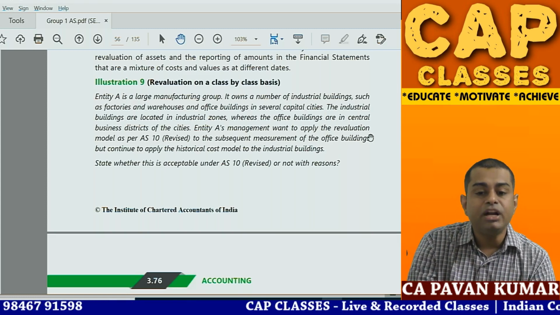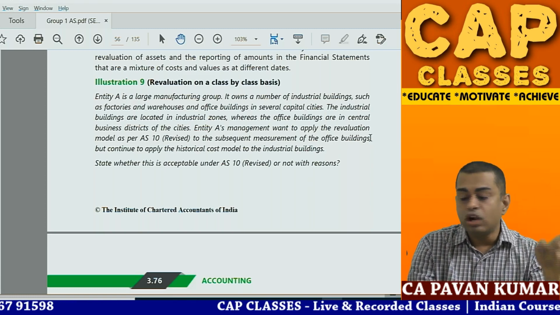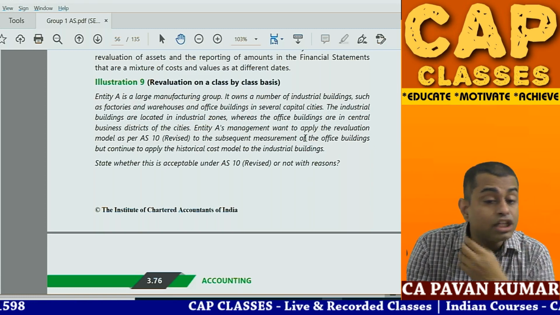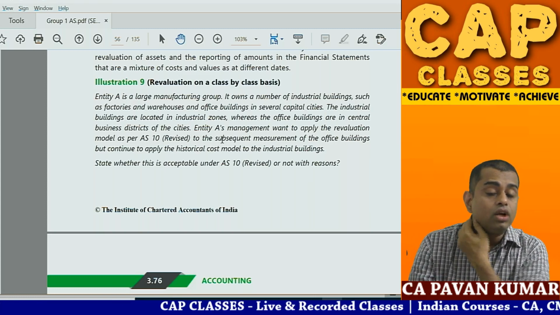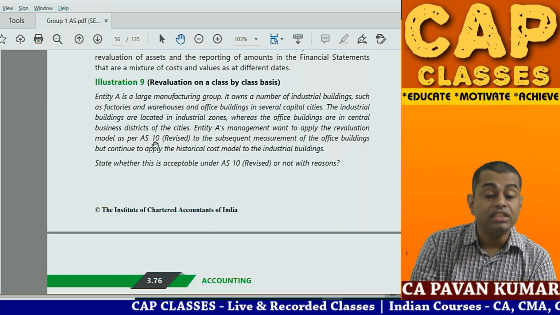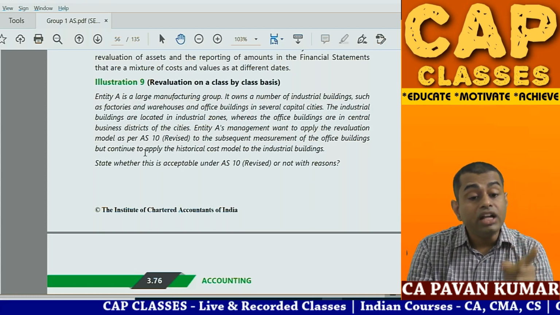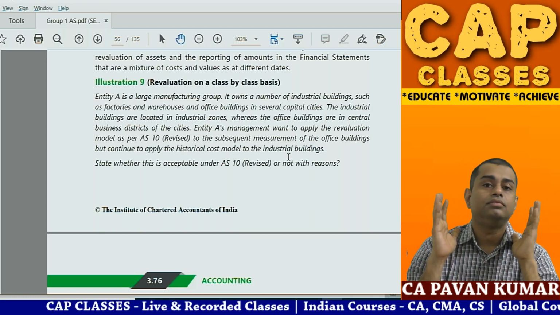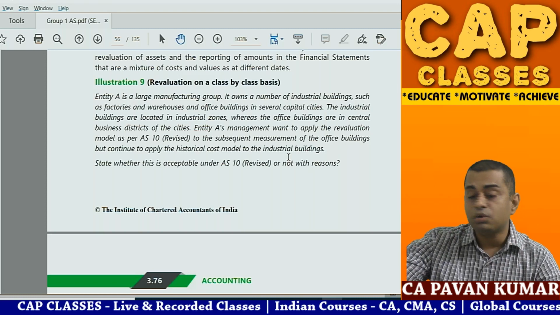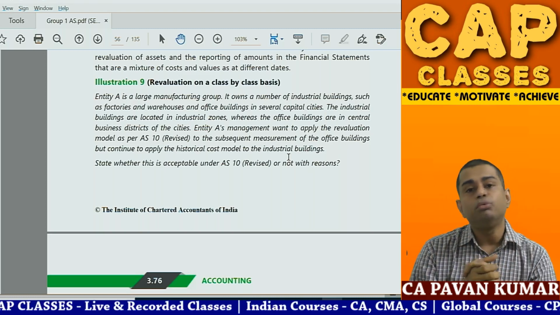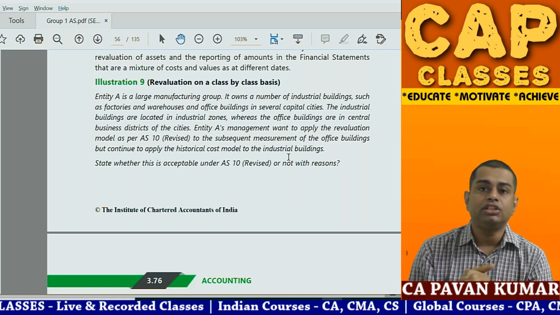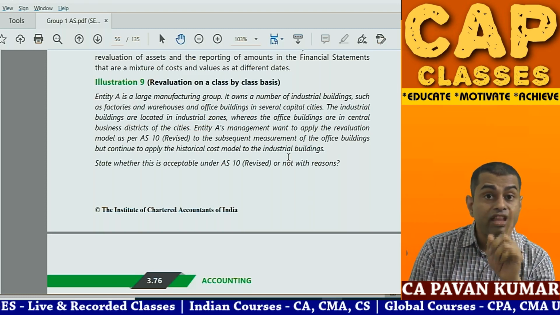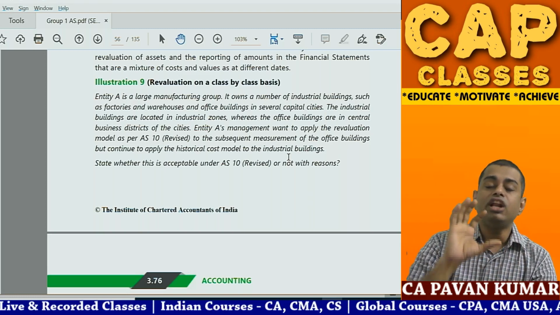Entity A's management wants to apply the revaluation model as per Accounting Standard 10 to the subsequent measurement of office buildings, and they want to continue the historical cost model for industrial buildings. Beautiful question. Now the question is, can they do so? Both of them are buildings. Now students will say, Pavan sir, all of them are buildings only. No, if they are revaluing some buildings, they have to revalue all the buildings.